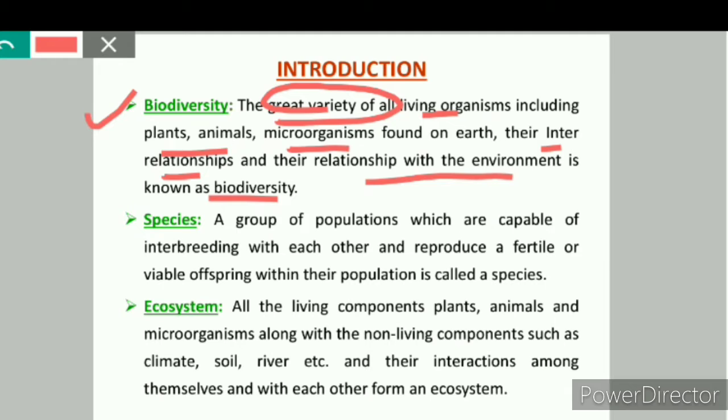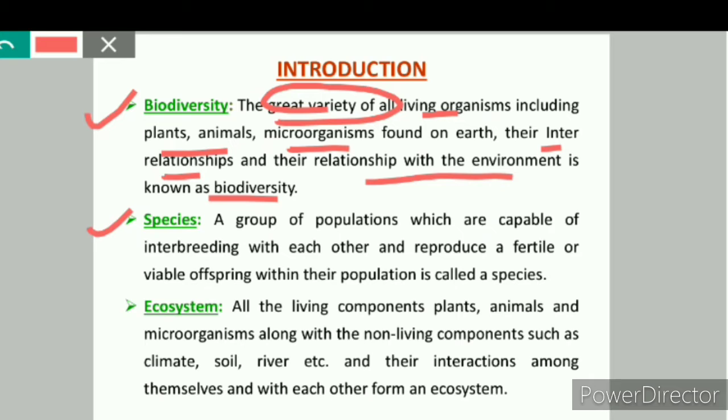They are always interacting with each other through food chains, food webs, etc. Any disturbance to the living or non-living components of the ecosystem will cause drastic adverse effects on all other organisms. Therefore, to maintain perfect balance, we have to conserve our biodiversity.